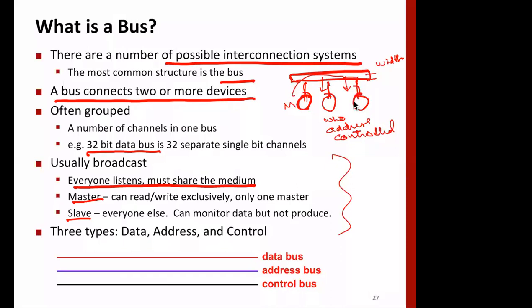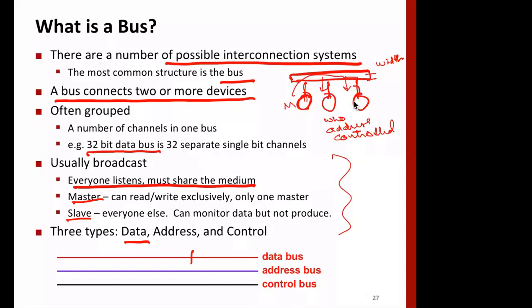Traditionally there have been three kinds of buses. First is the data bus, which carries data bits. For example, a processor sending data bits to memory, say 32 bits, will carry all those 32 bits. Then there is an address bus, which carries where in memory the data is to be stored.